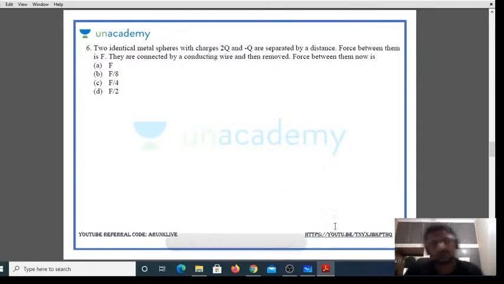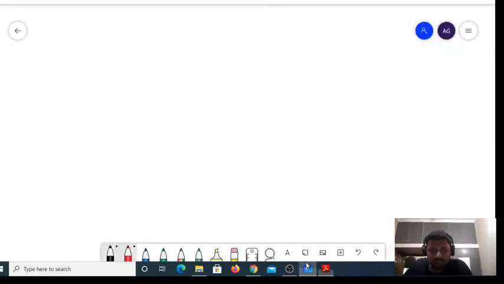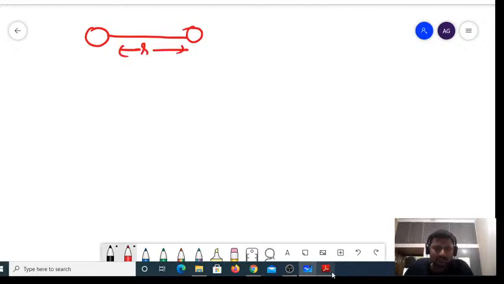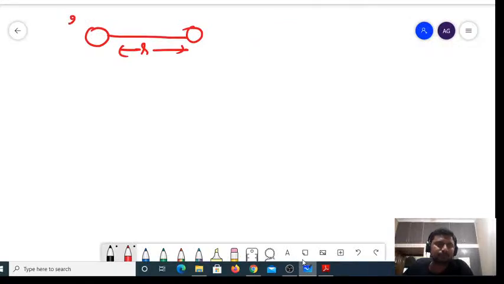The first one is two identical metal spheres. You have two metal spheres, but they are identical. They have been separated by a distance of r, such that one has a charge of 2q and the other has a charge of minus q. 2q and minus q.